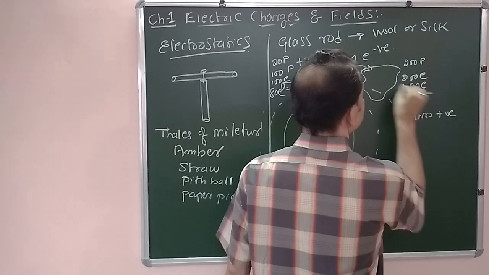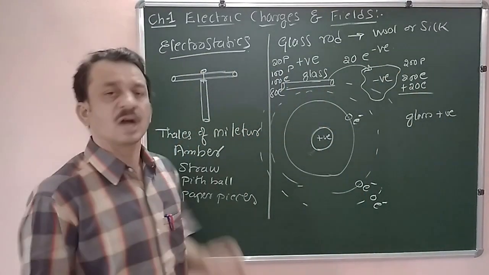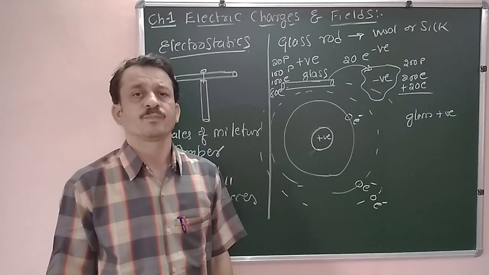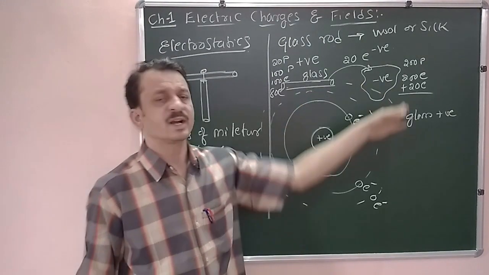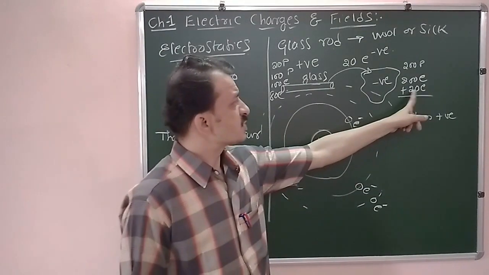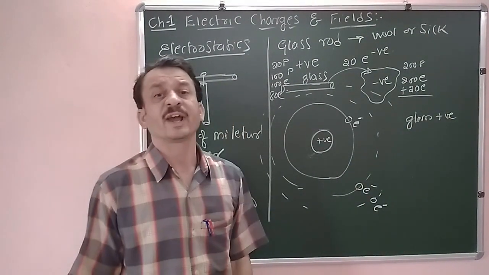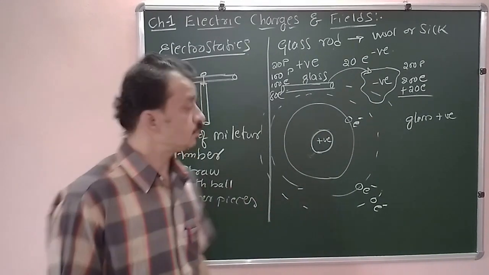Electrons have a negative charge, therefore the net charge of this material after rubbing becomes negative. This is how the materials get positive charge and negative charge when rubbed with each other. These excess 20 electrons contribute to the negative charge of this silk material.